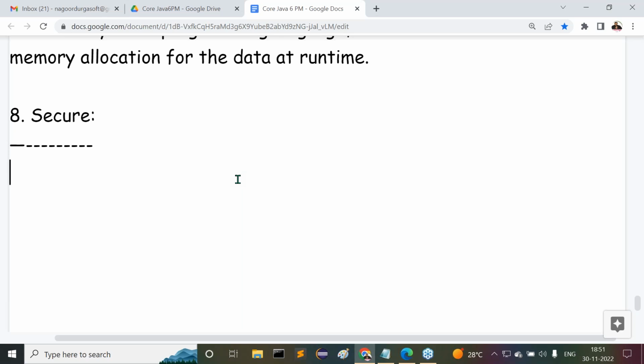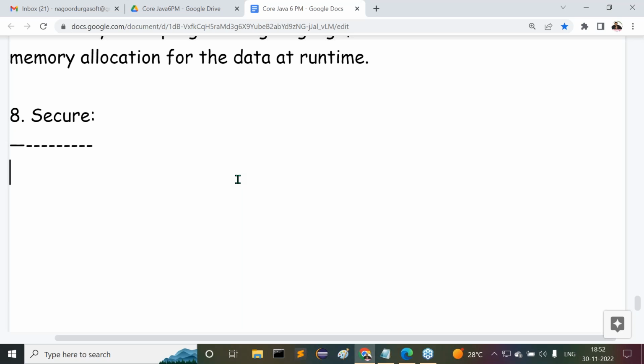Listen carefully. First one is class loader. Second one is bytecode verifier. Third one is JIT compiler, just-in-time compiler. Fourth one is an interpreter. Next one is garbage collector. Then another one is security manager. What is the last one? Security manager.